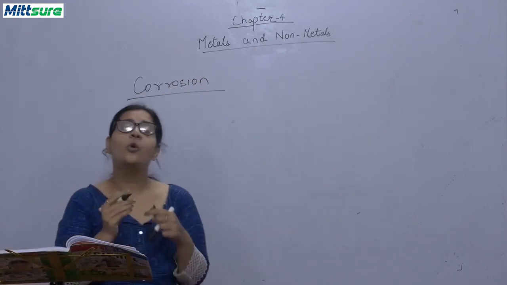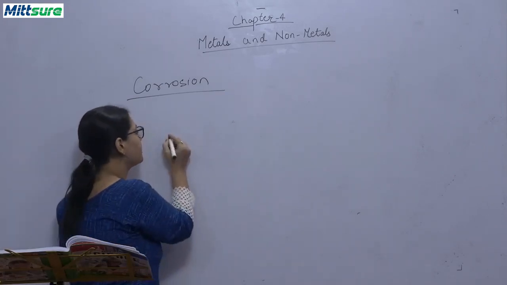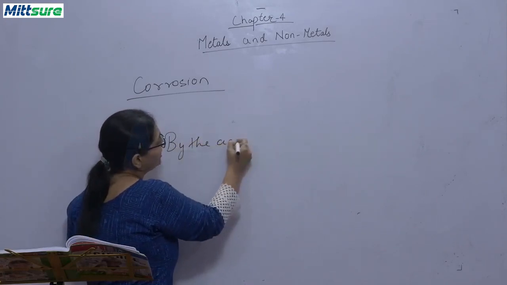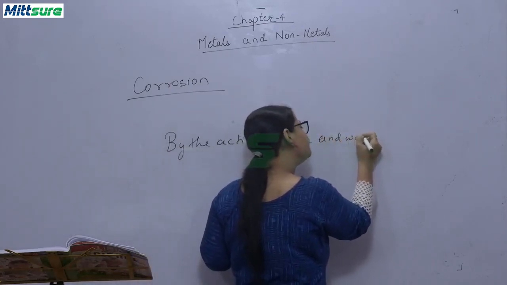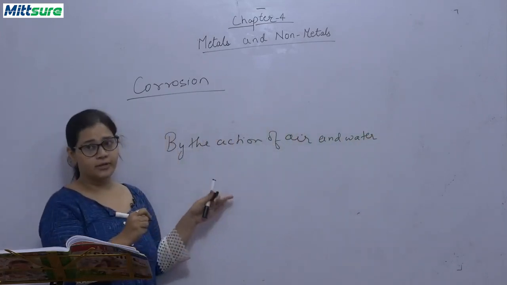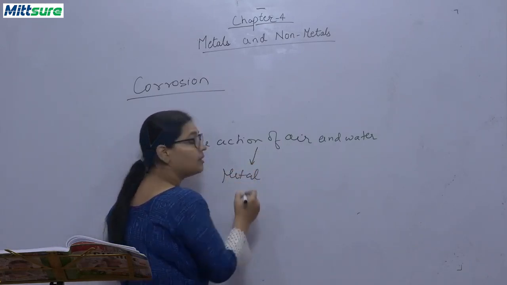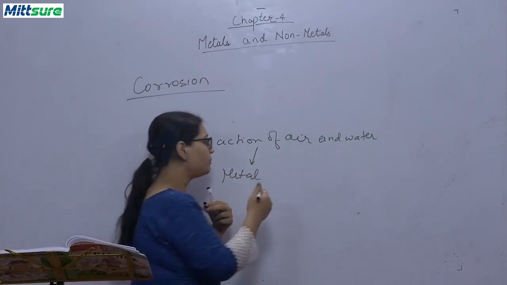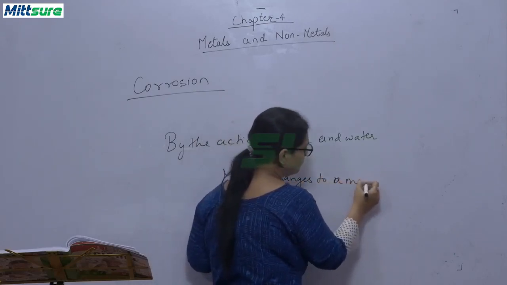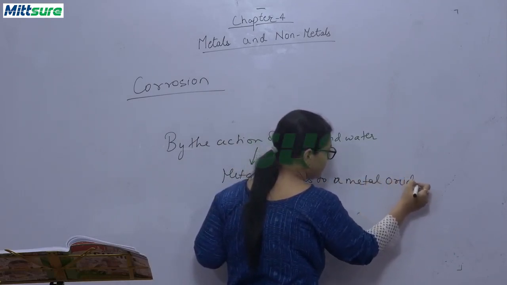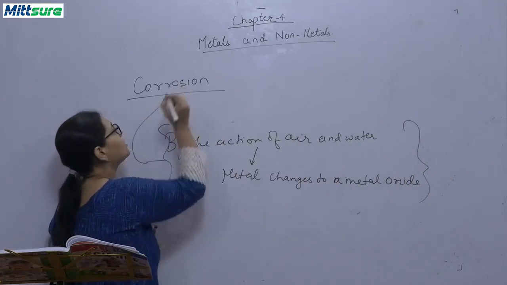Now what is corrosion? Slow eating away. When, by the action of air and water, a metal slowly changes its form, the metal changes to a metal oxide, and that metal gets destroyed, it is called corrosion.